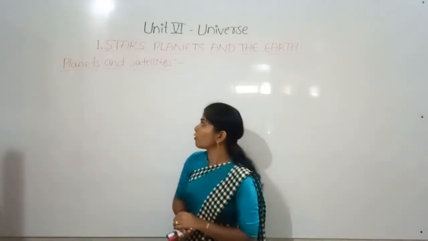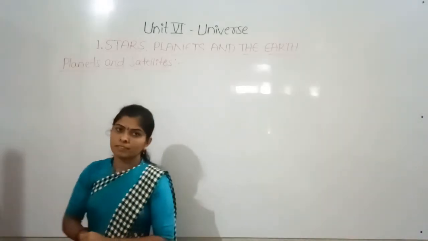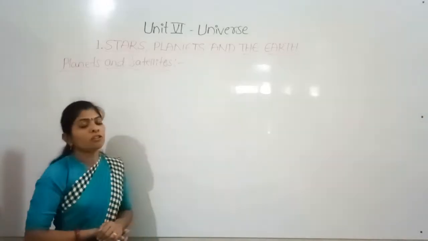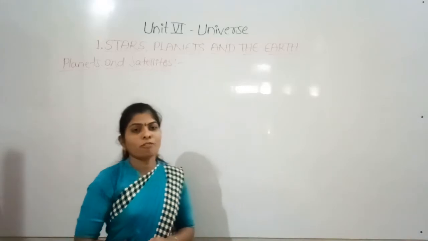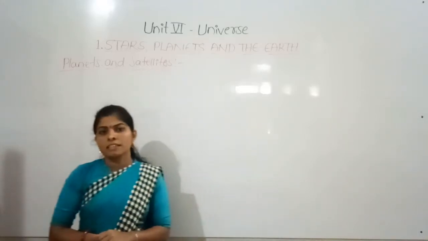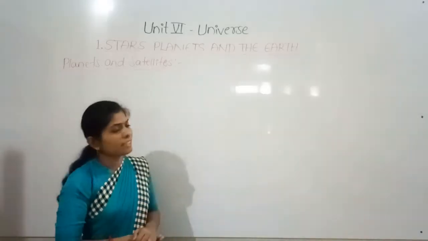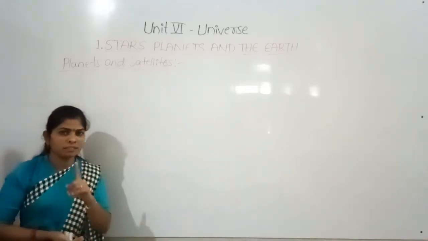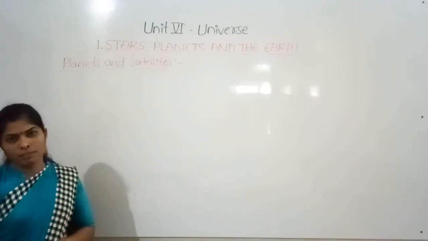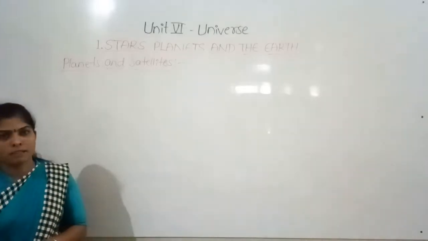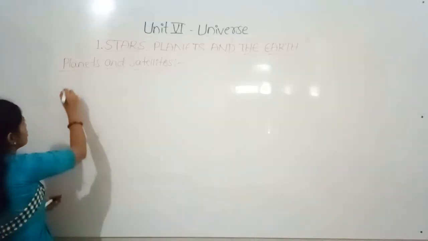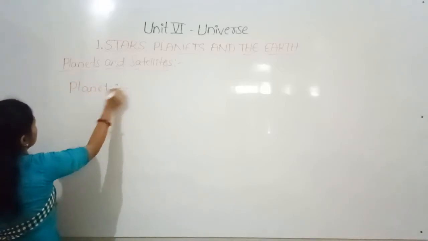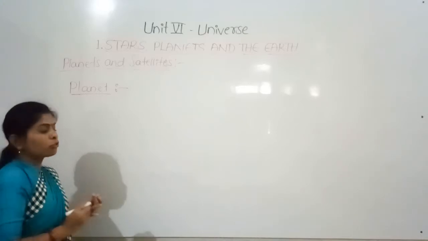So this is about the planets, the earth and these natural satellites. Satellites are the non-luminous heavenly bodies that revolve around a planet, and these satellites are called moons. The moon is the earth's satellite. Earth has one moon, which is its natural satellite. Now I will give the definitions for planet and satellite. Just note it down in your notebook.